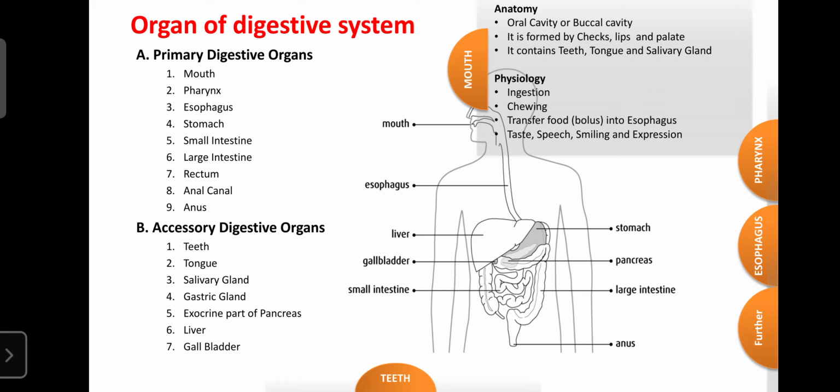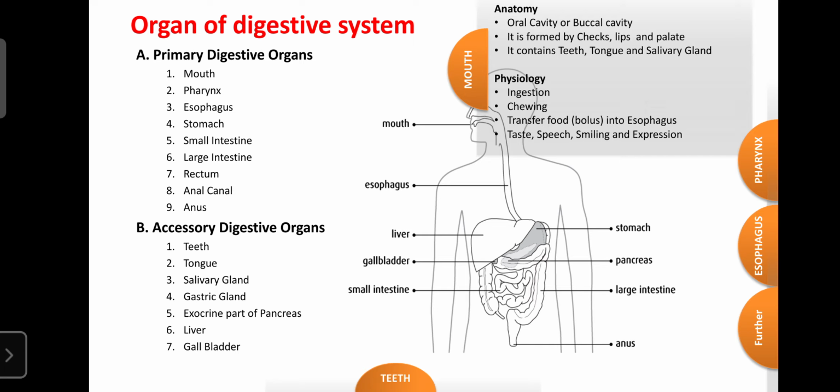With the help of the tongue, due to the movement of the tongue, the food is mixed with the saliva. That mixing is helpful for enzymatic digestion, and chewing is helpful for mechanical digestion. That's why the oral cavity is also helpful for chewing and mixing the food with the saliva.